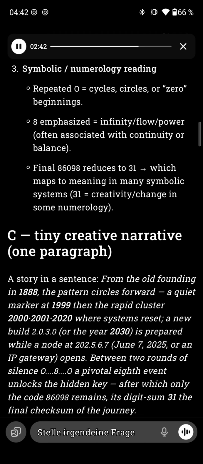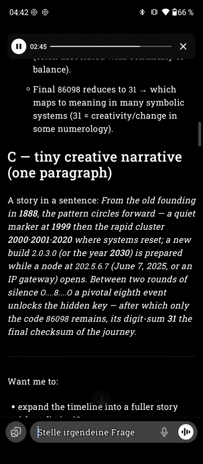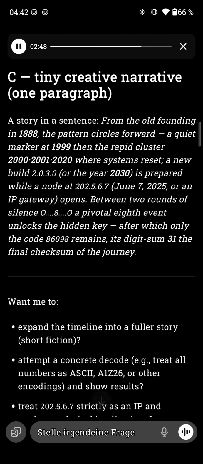Now C, tiny creative narrative, one paragraph. A story in a sentence. From the old founding in 1888, the pattern circles forward. A quiet marker at 1999, then the rapid cluster 2000, 2001, 2020, where systems reset. A new build, 2.0.3.0 or the year 2030, is prepared while a node at 22.6.7, June 7, 2025, or an IP gateway opens. Between 2 rounds of silence, O, 8, O, a pivotal 8th event unlocks the hidden key, after which only the code 86098 remains. Its digit sum, 31, the final checksum of the journey.